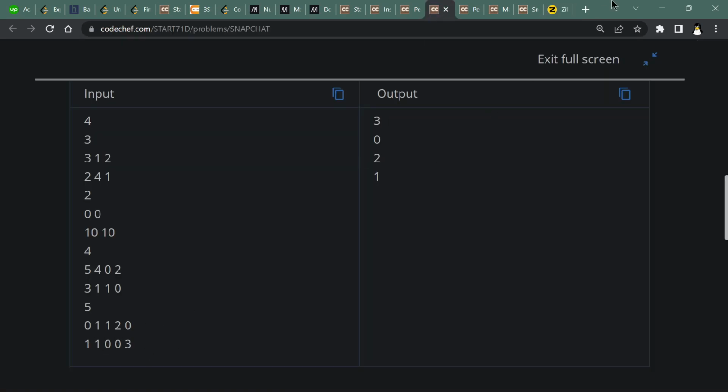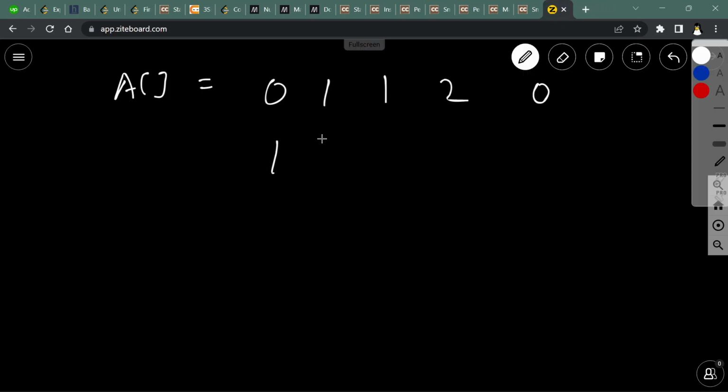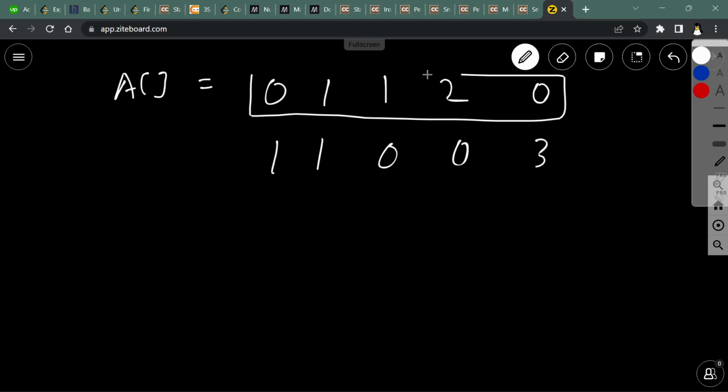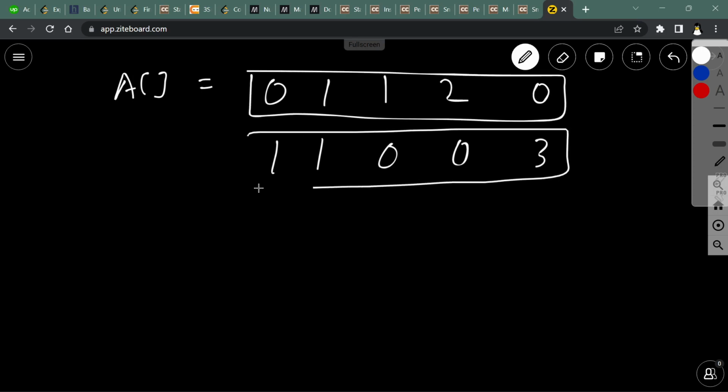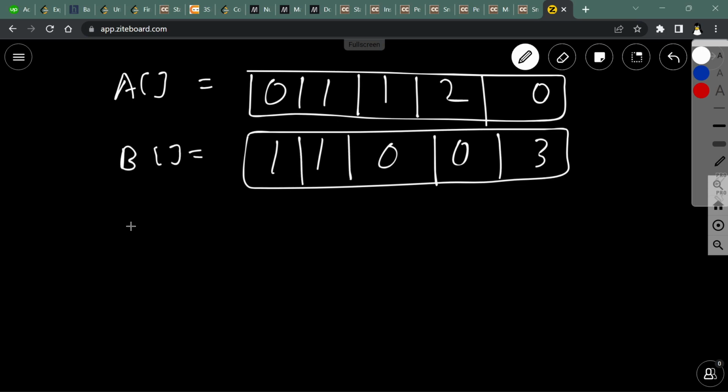And B. These are our two arrays, and let's make a variable answer and count and initialize both with 0.